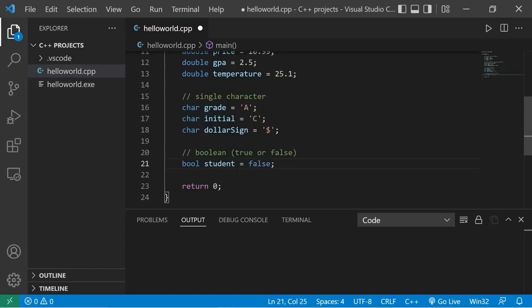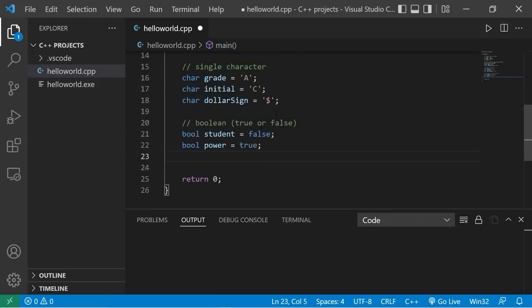Think of a light switch. The light switch can either be on or off. You could say a light switch is Boolean. There's only two states, true or false. How about bool power? Is something powered on or not? Power equals true. If it's turned off, that could be false. Maybe we have a store and we need to mark if something is for sale or not. Like, is it available? Bool for sale equals true. If an item in our store isn't for sale, like it's not available, we could set this to be false. So that's the idea behind Boolean values. It has two states, true or false.